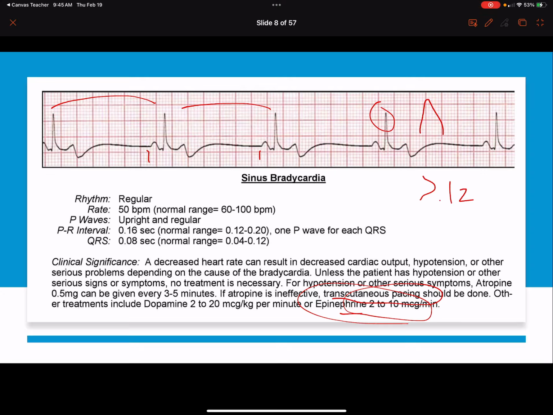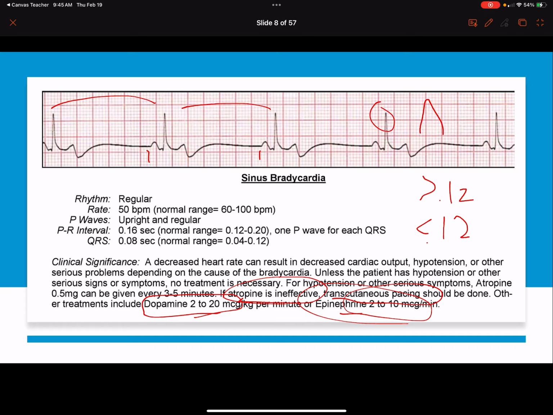The other thing that we can do is if they are stable or borderline and this rhythm is less than 0.12, we can utilize atropine. And atropine is a drug that is going to remove that parasympathetic stimulus at the AV node and SA node, and it's going to cause the rate to increase.